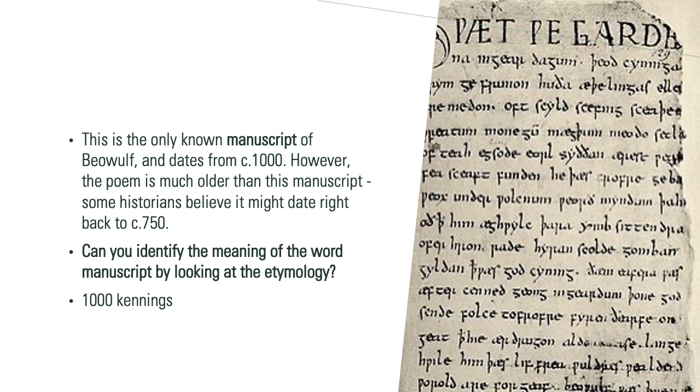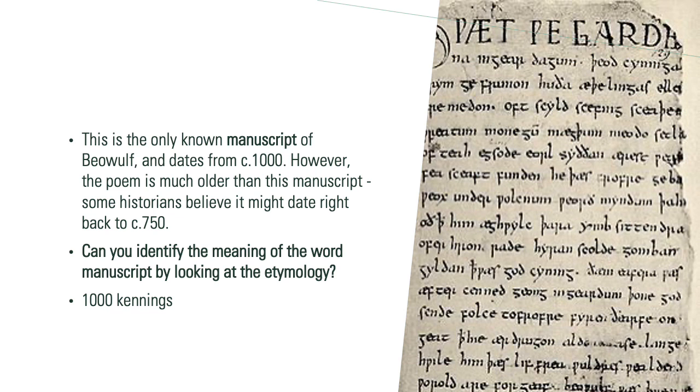So that's your first clue. And the second clue, script, if you've got a script in front of you, something must have happened in order for that script to be there. So see if you can work out the literal meaning of the word manuscript by looking at the etymology, where the words came from.